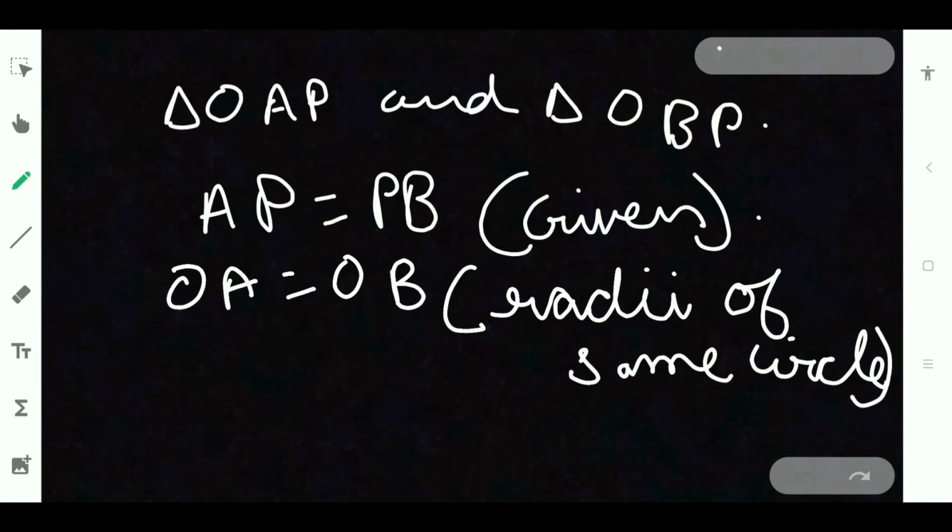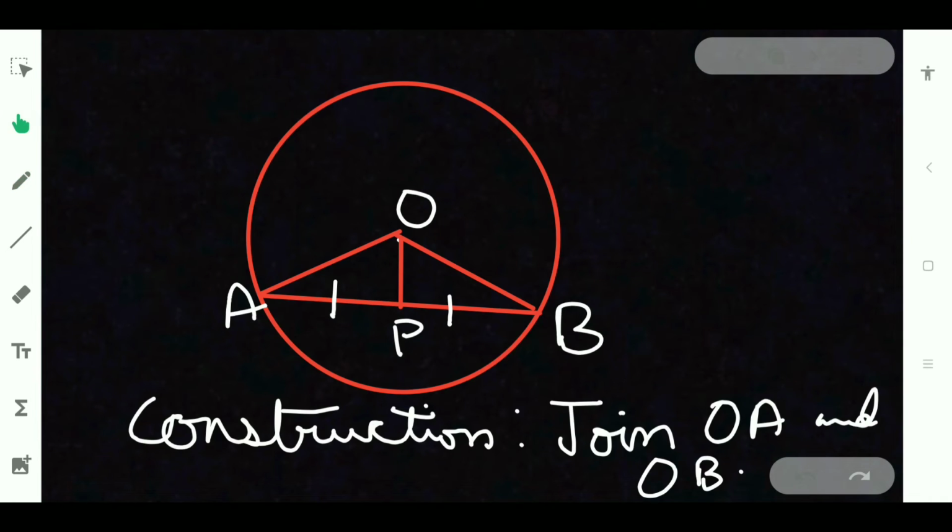Radii of same circle means, I have already said you that two radius will be equal in a circle. All the radius will be equal, and these two are radius from the circle, right? From the center they are joined to the point on the circumference of the circle. Same way OA and OB. So those will be radius of the circle, and those two will be equal.